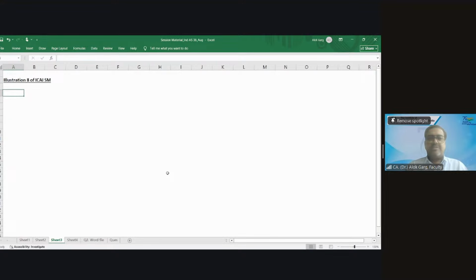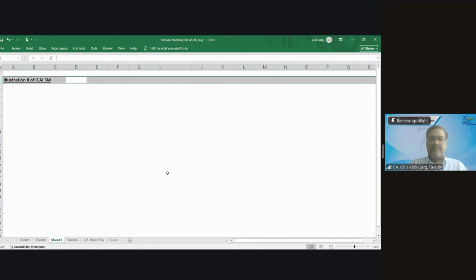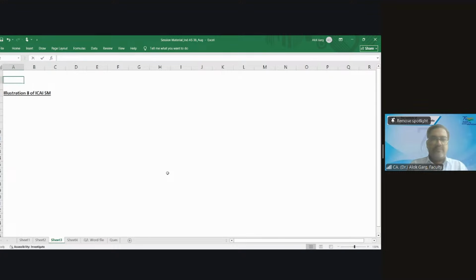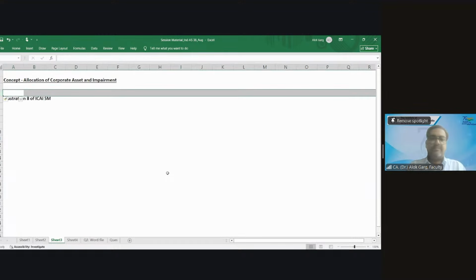This illustration is about the concept of corporate assets, allocation of corporate assets and impairment. This is what we are going to discuss with the help of illustration number 8.